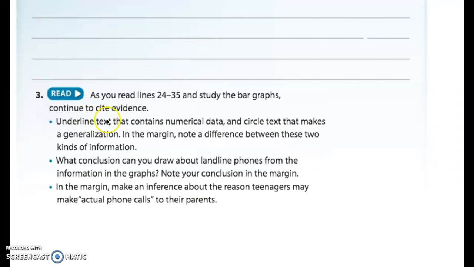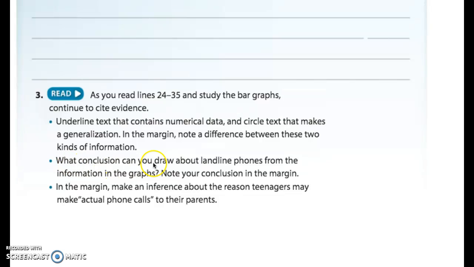And this is where we're going to be grabbing some evidence and throwing it into our notebooks, posted on Google Classroom so we can use it for our final presentation. Here it says underline text that contains numerical data, or information dealing with numbers, and circle text that makes a generalization. A generalization is saying something like everybody tends to do this, or most teenagers always like to do this. So those are generalizations. And then in the margin, you'll note a difference between these two kinds of information. So we'll do that a little bit later.